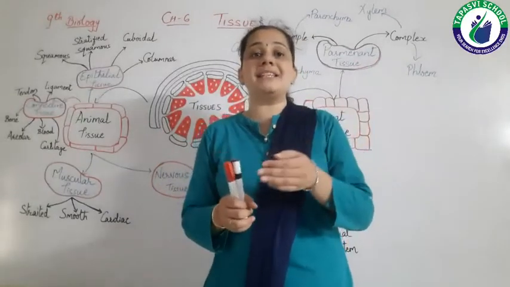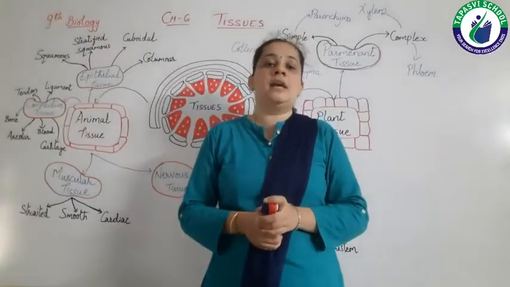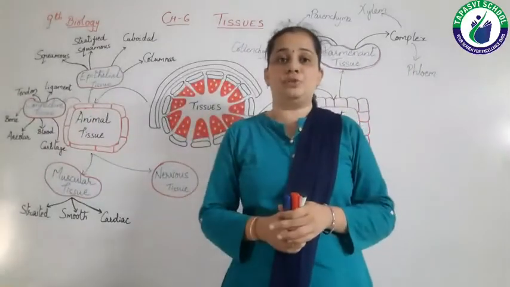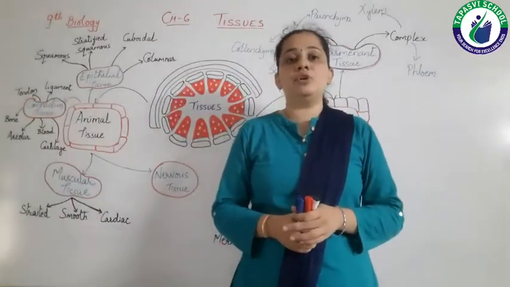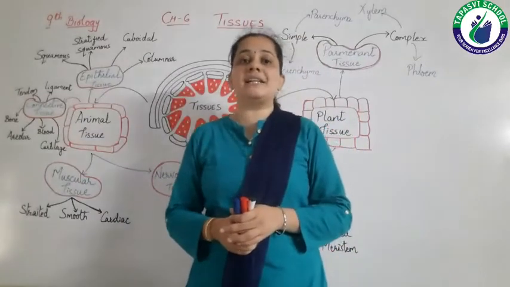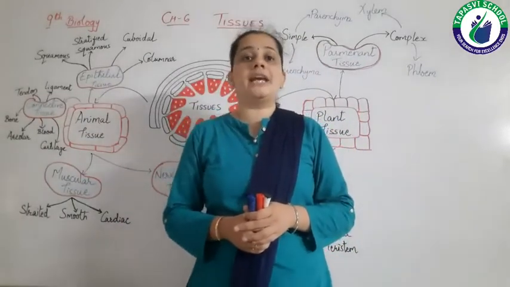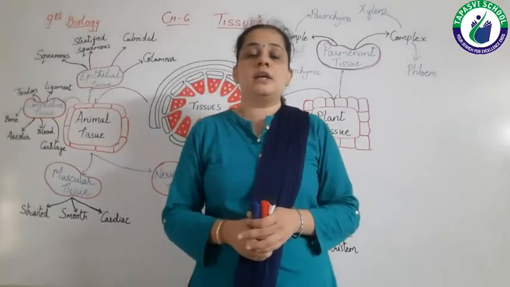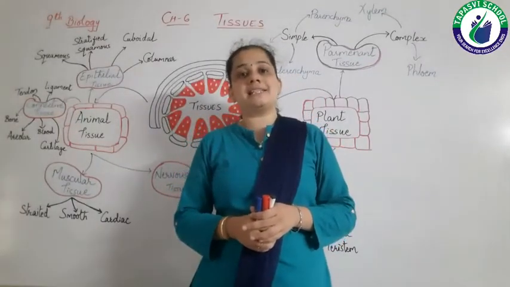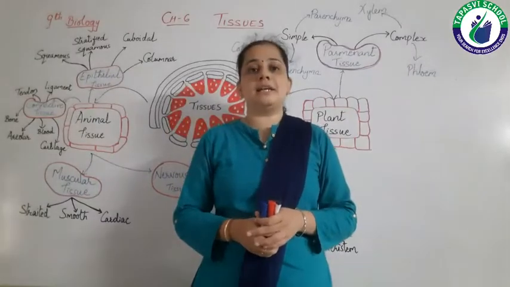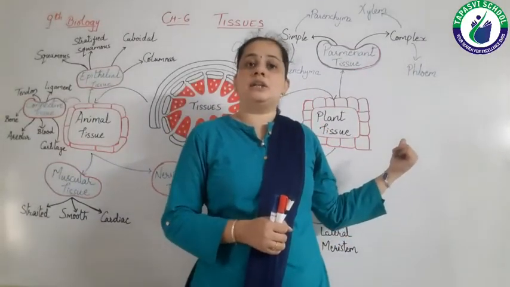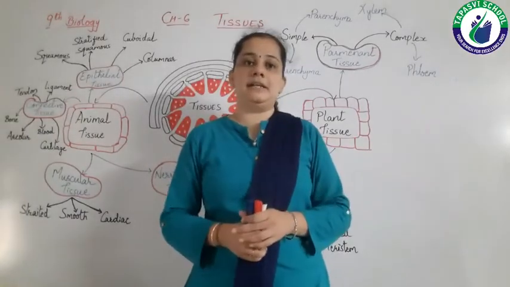So on the basis of complexity, we are going to study the different types of tissues. As the complexity differs, the organization and the organ system also differ. So in our next lecture, we will study plant tissues in detail.